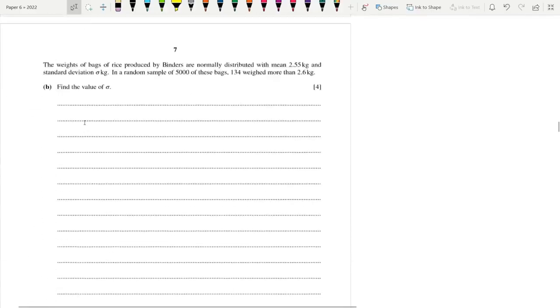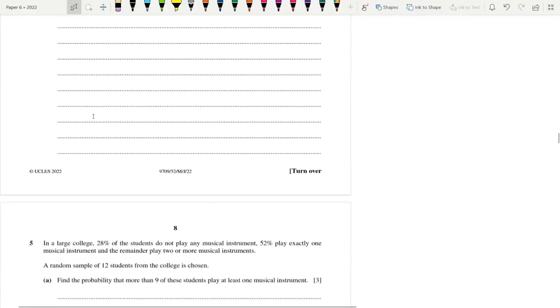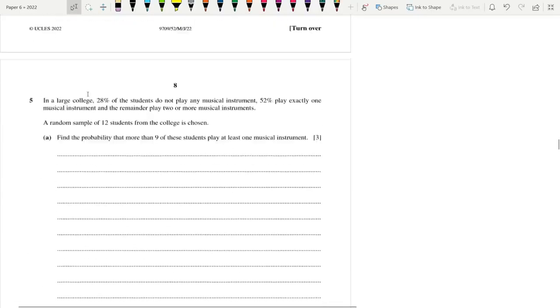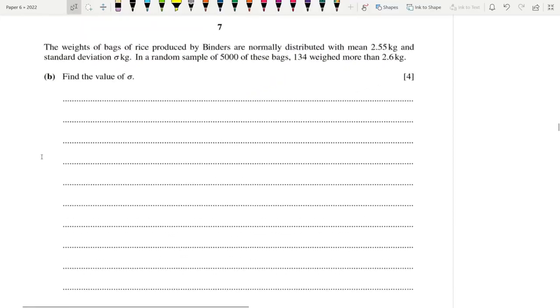Okay, so let's do the next one. The weights of bags of rice produced by binders are normally distributed. Okay, so let's call this Y. Y is normally distributed with mean 2.55 and standard deviation sigma.